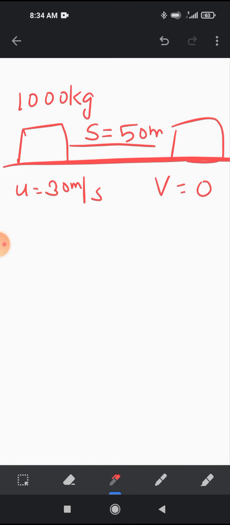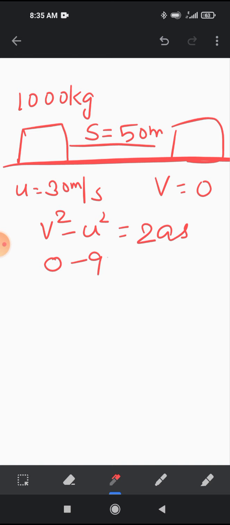So u is 30 meter per second, v is 0, displacement is 50 meter. Here the force was a decelerating force. When we apply the brakes, the force applied causes a decrease in velocity. From 30 meter per second it became 0. So here we can find out the retardation of the car. Use the formula v square minus u square is equal to 2as. v is 0, u is 30.